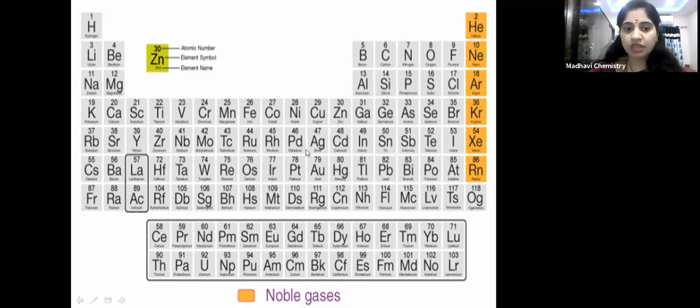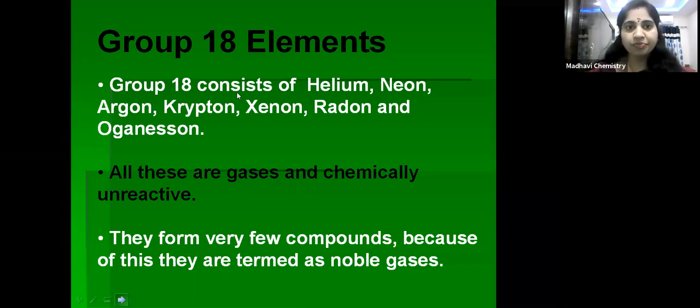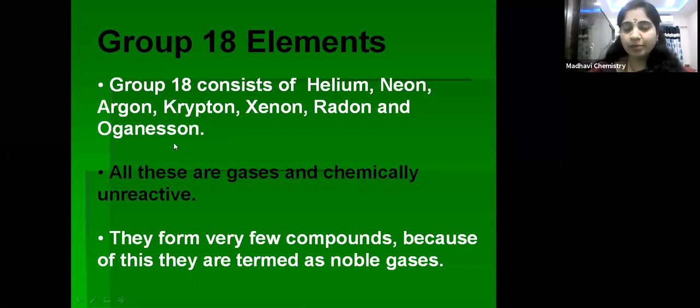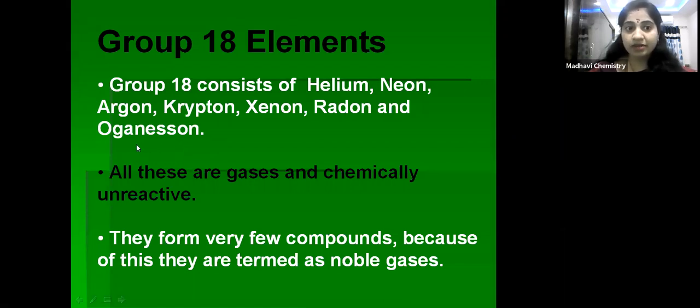Now see what 18 group elements consist of. 18 group consists of helium, neon, argon, krypton, xenon, radon, and the new element, the 118th element, that is oganesson, right children? The last element in the periodic table. These 18 group elements are also called noble gases or inert gases or zero group elements, right children?